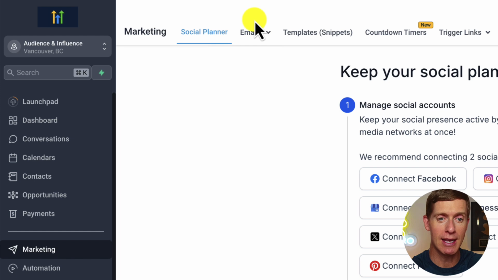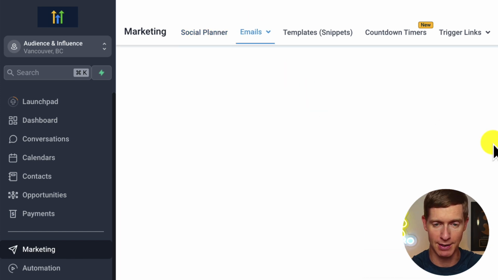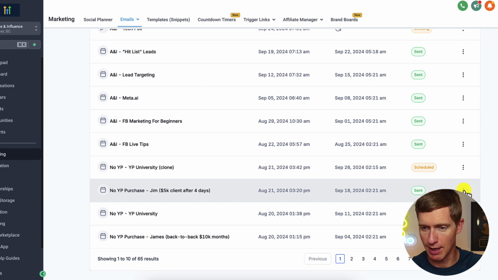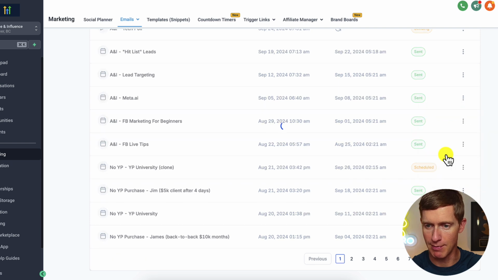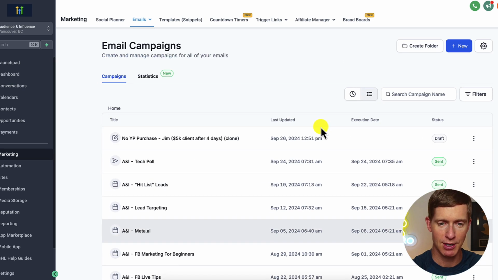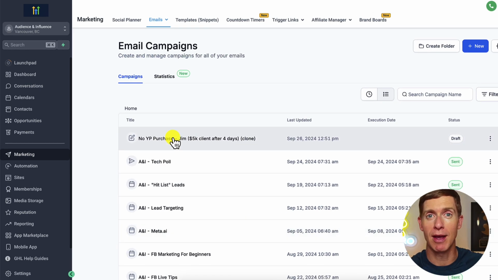I'm going to go to emails, and then click on campaigns. I'm going to replicate, cloning this previous email that I'd already sent out. So now I've got a clone of an email that I've already sent out. Now I'm going to rewrite that email. You'll see how to do it right here. So I'm going to click on that.